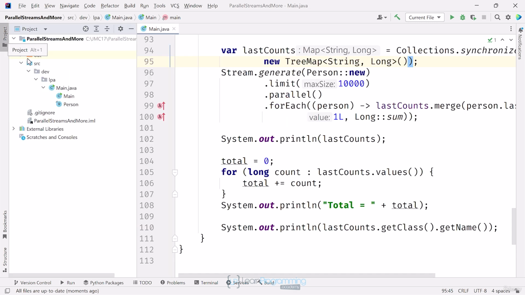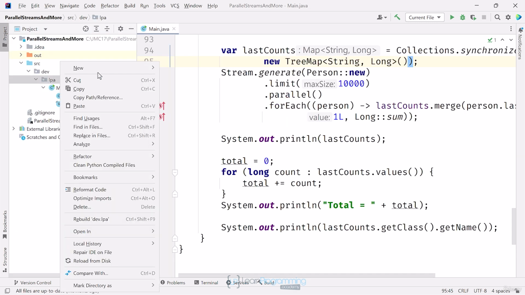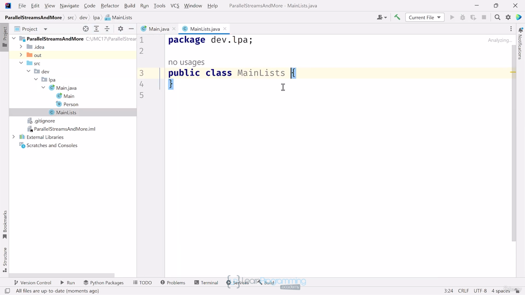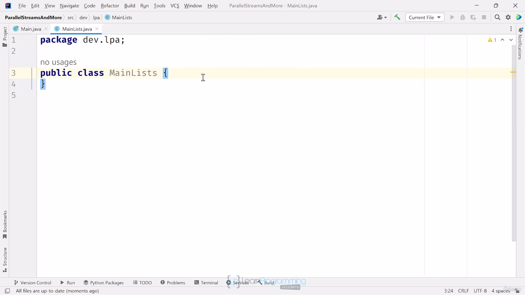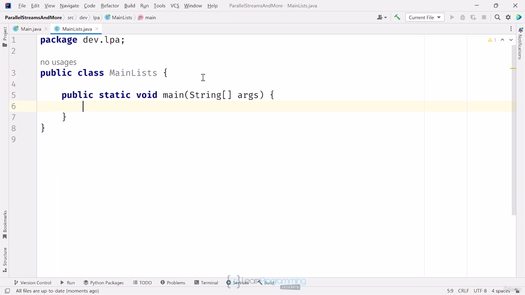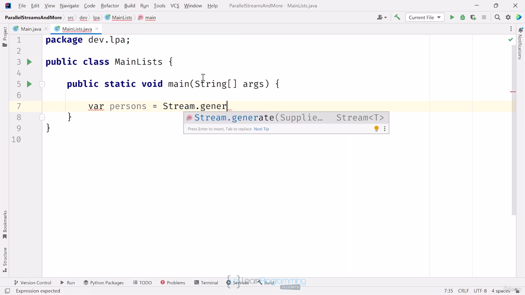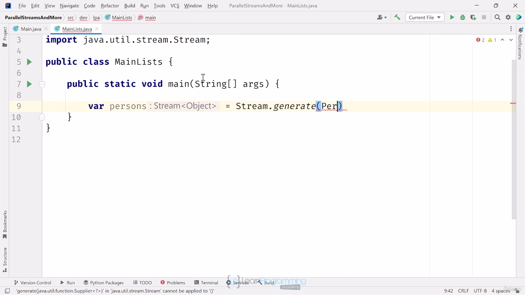Let's quickly look at these. To demonstrate these, I'll start with a new class and call it MainLists in the dev.lpa package. I'll add a main method in this class as well using PSVM. I'll start with a variable called persons, and I'll just use local variable type inference, so var is the type.